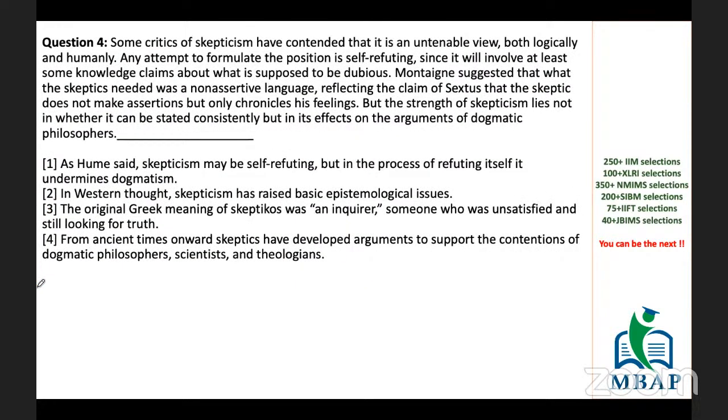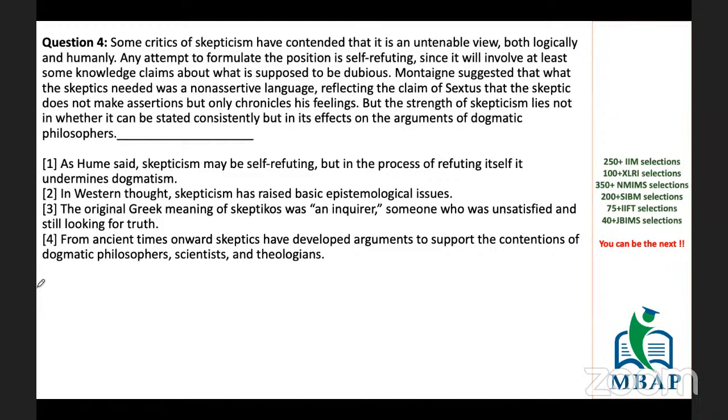Next, some critics of skepticism, meaning the tendency of doubting everything, have contended that it is an untenable view both logically and humanly. It means not a supportive argument, we can say.